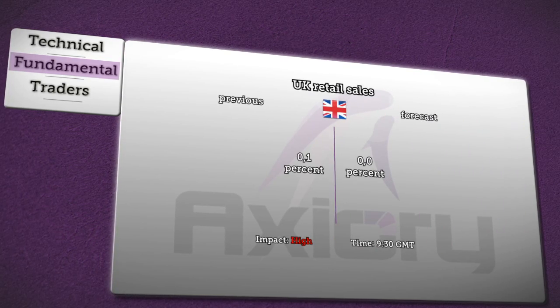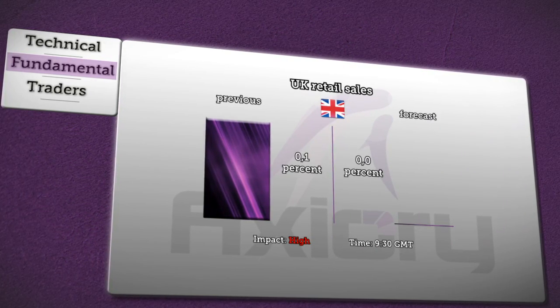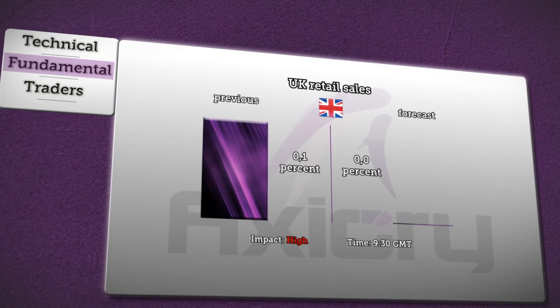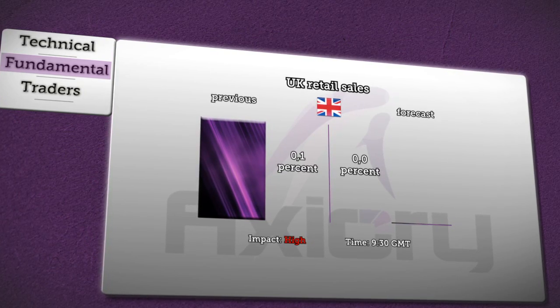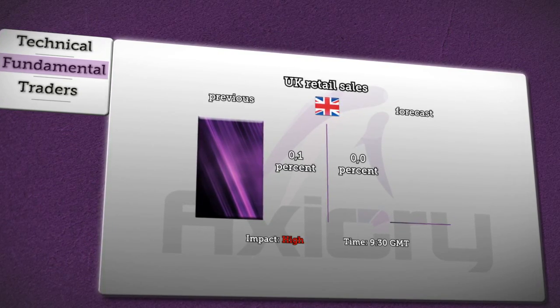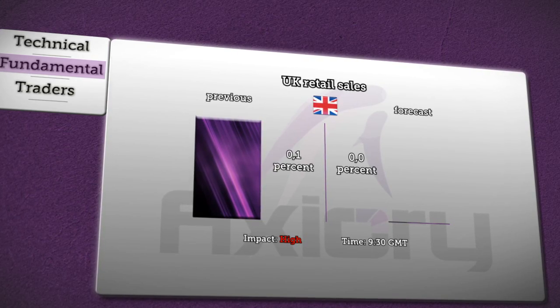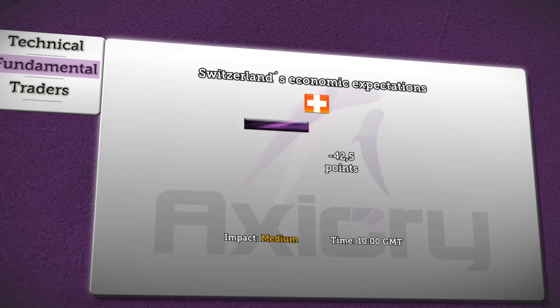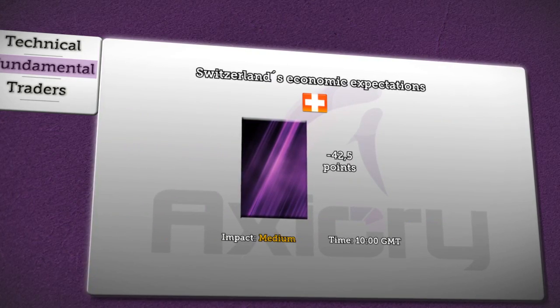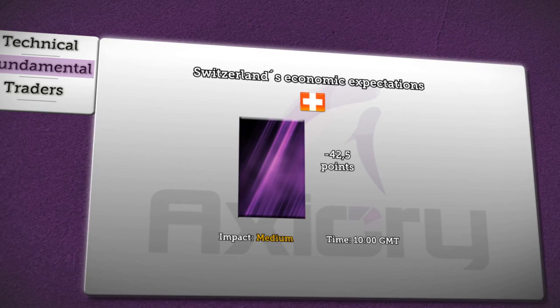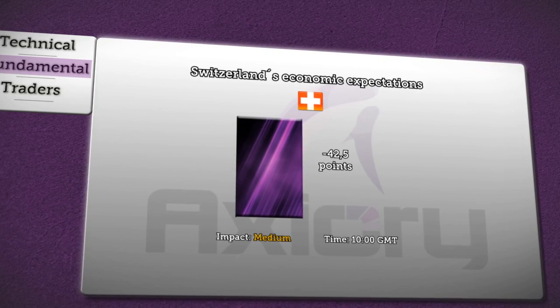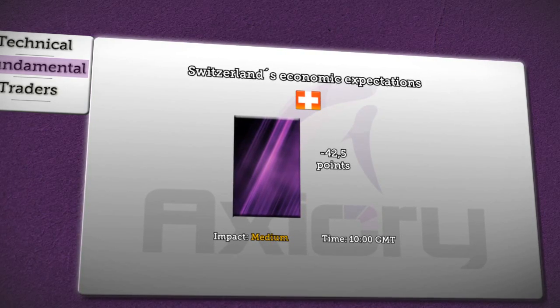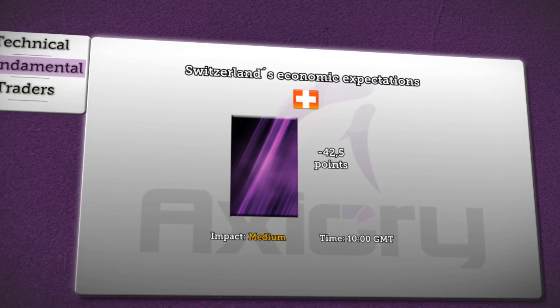Figures about UK retail sales are the first news for today, released at 9:30 a.m. GMT, with a high impact on the sterling. Analysts are expecting stagnation at 0% compared to the previous rise of 0.1%. At 10 a.m. GMT, expect figures about Switzerland's economic expectations, which fell last month to 42.5 points, indicating pessimism. Also, it will have a medium impact on the franc.